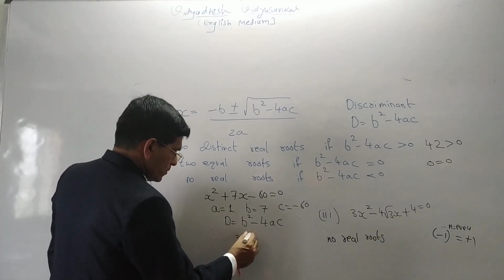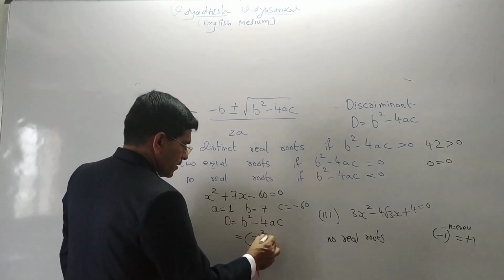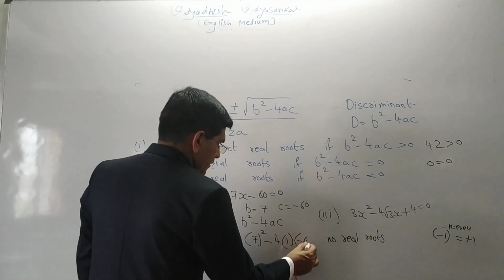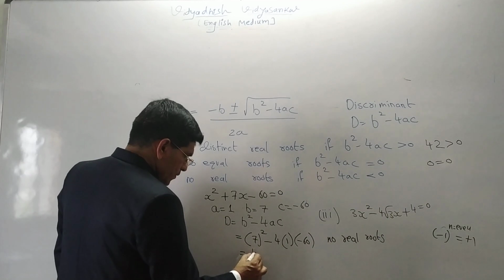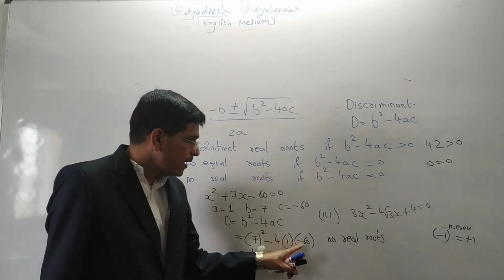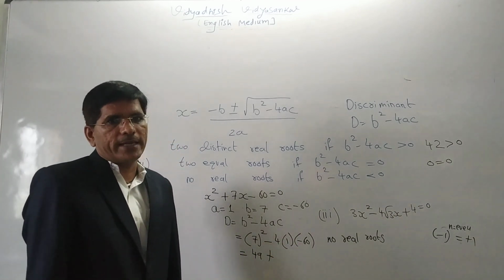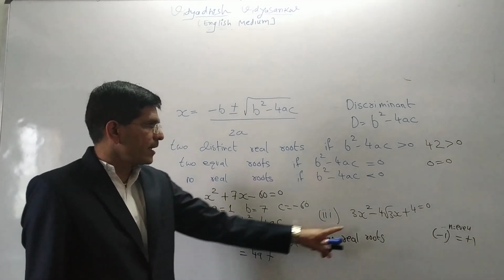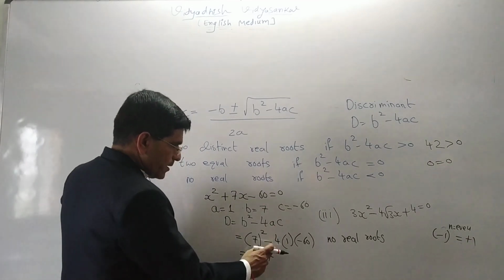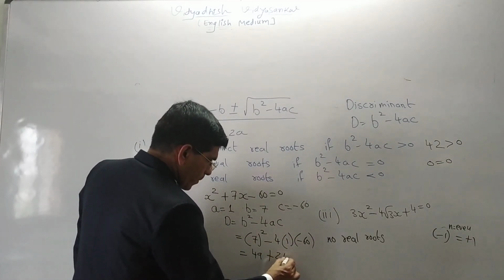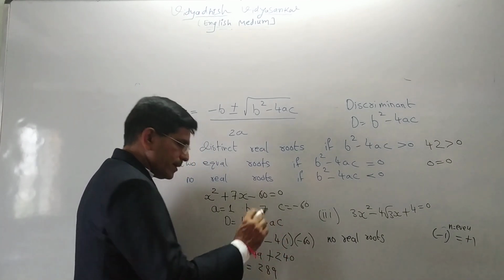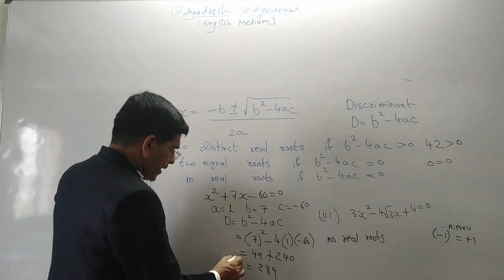So D is equal to b square minus 4ac. Now if I put the values of a, b and c: 7 square, minus 4 into a, that is 1, and c, that is minus 60. So 49. Here mostly students make a mistake, because here it is minus, and again in the bracket minus. When in multiplication two minuses are there, it is converted into plus 1. So here plus 4 into 60, that is 240. So the answer is 289. So D is equal to 289.